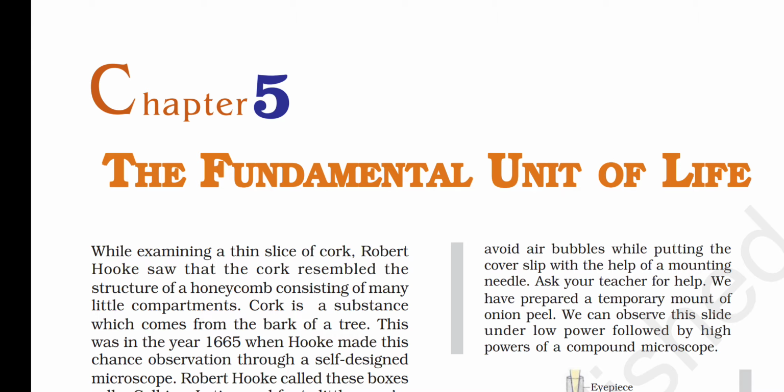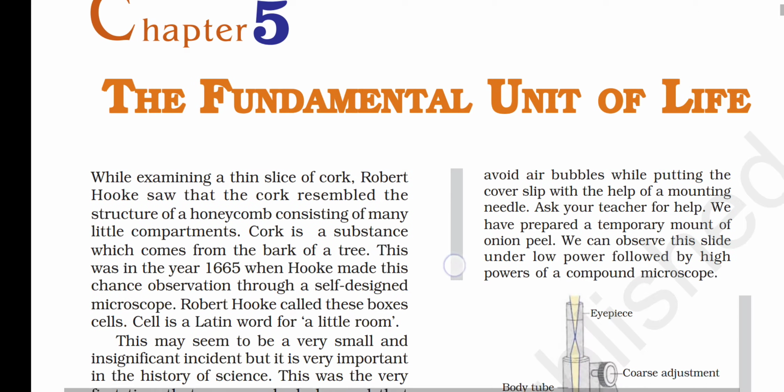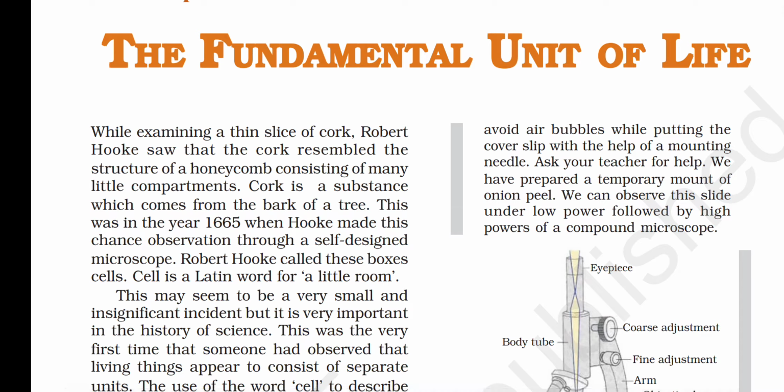Cell was discovered by Robert Hooke in 1665. Robert Hooke cut a thin slice of cork and observed it through a self-designed microscope. So what did Robert Hooke observe? He observed honeycomb-like structures, beehive-like structures, and called them cells. Cell is a Latin word which means little room.